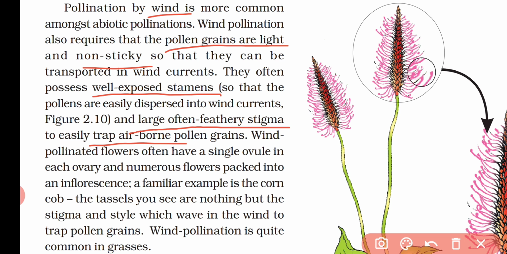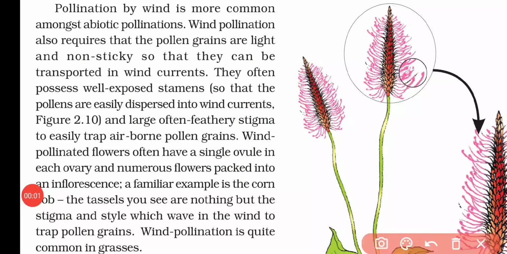So whatever pollen grains are present in the air currents, they can easily trap when the stigma is quite long and feathery. Now if we observe the wind pollinated flower, then we will see that they contain a single ovule in each ovary and numerous flowers packed in an inflorescence. That means in most of the flowers which are wind pollinated, they possess a single ovule in each ovary, and also in one inflorescence you will find numerous flowers.